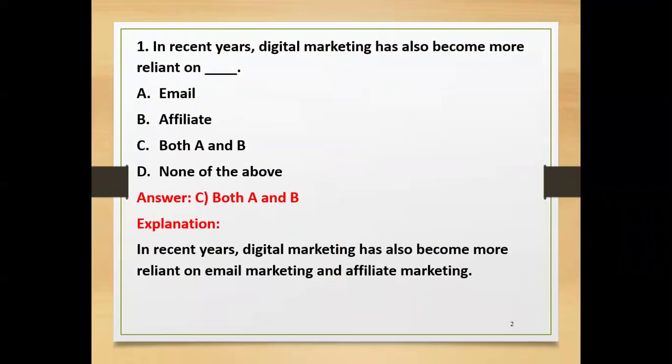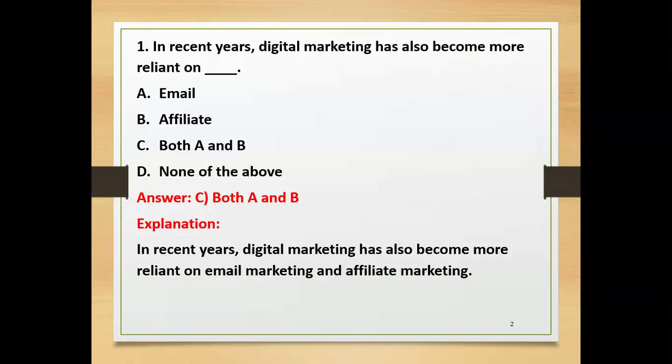The first question is, in recent years, digital marketing has also become more reliant on either email, affiliate, both A and B, none of the above. Right. Here the answer is both A and B, email and affiliate. Basically, digital marketing is also known as e-marketing, internet marketing, or online marketing.